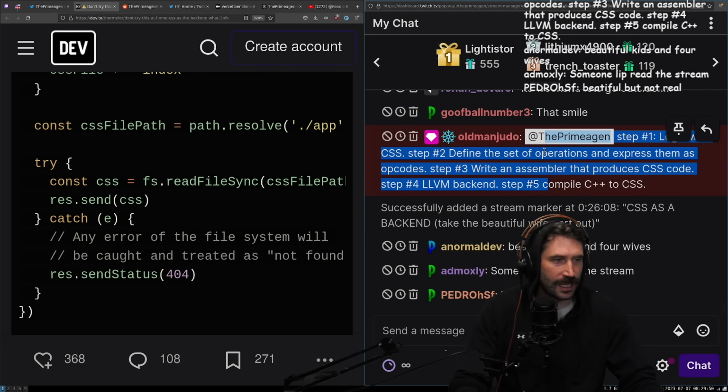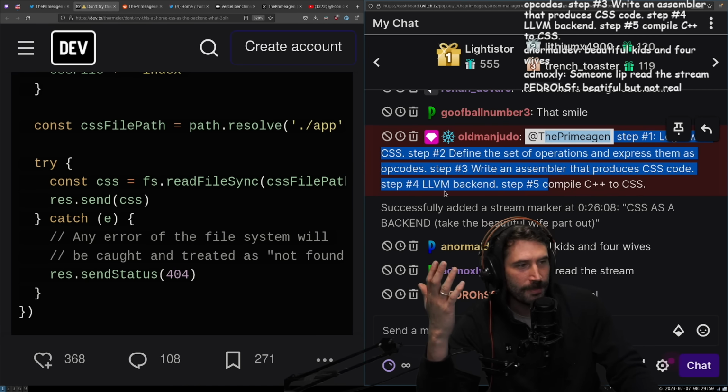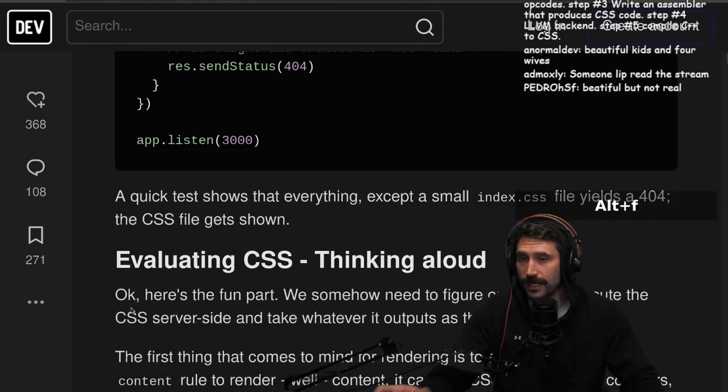Look at this. Judo already is talking about an LLVM backend for CSS. It could be done. This could be done.